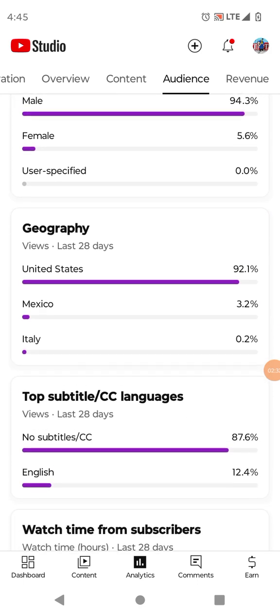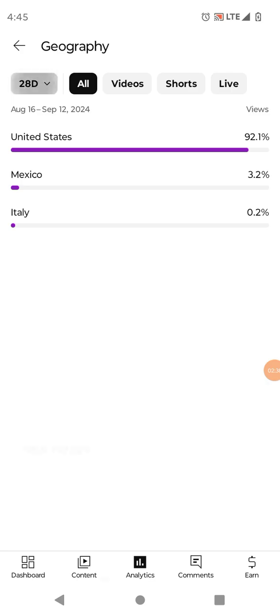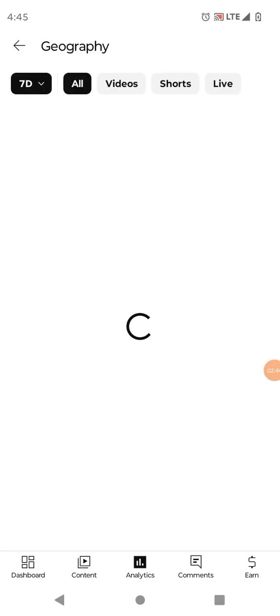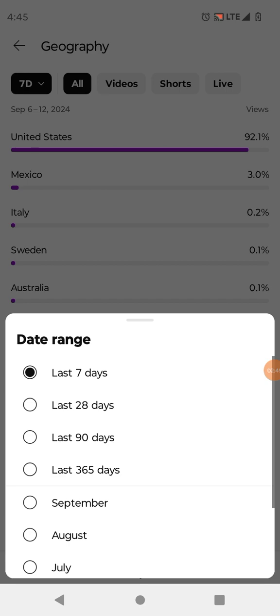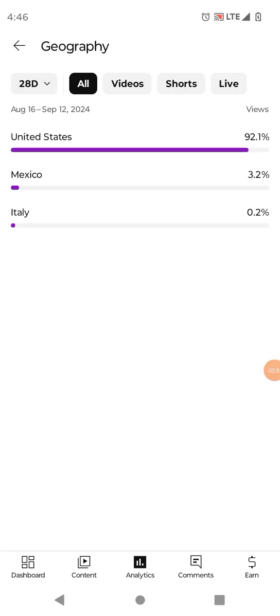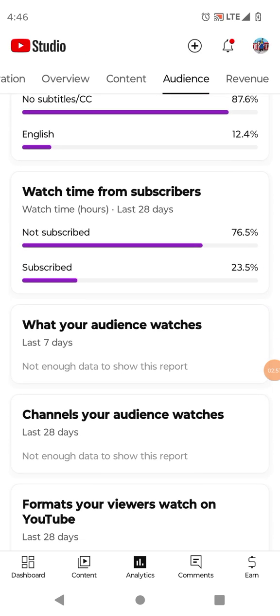From gender to geographically, what parts: United States, Mexico, Italy, and you can even switch it. This is just the past 28 days, right? Let's put the last 7 days. You have Italy, Sweden, Australia, United Kingdom. So I appreciate everyone that's watching from different parts. So it pretty much keeps track of everything, like I said, even geographically, to the language, subtitles, unsubtitles.